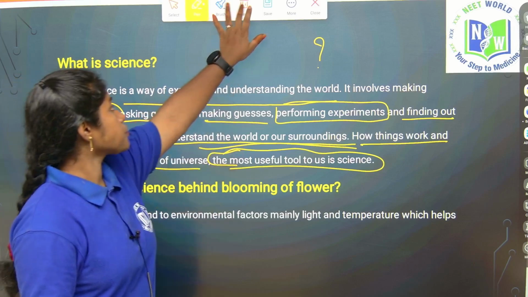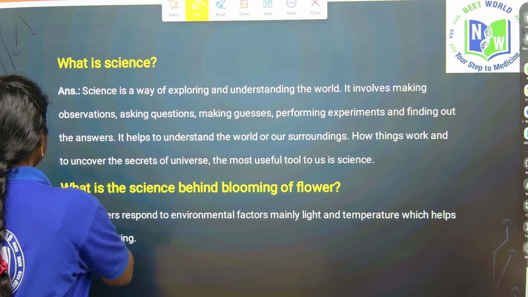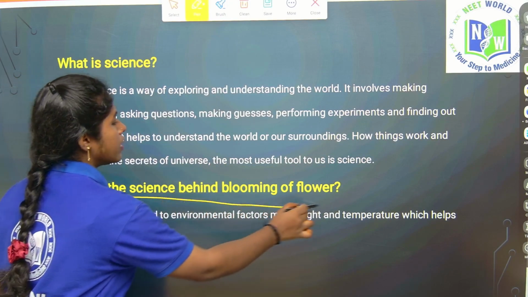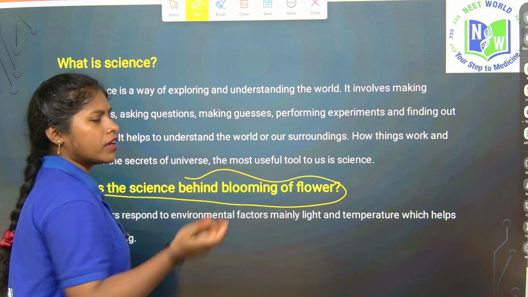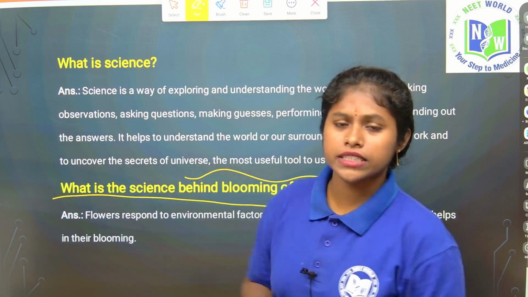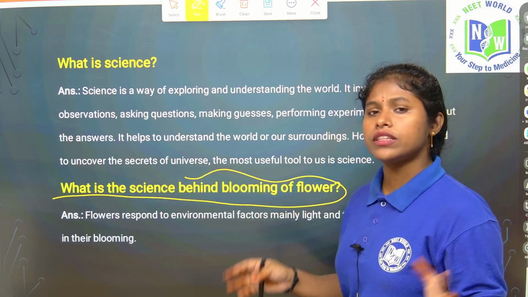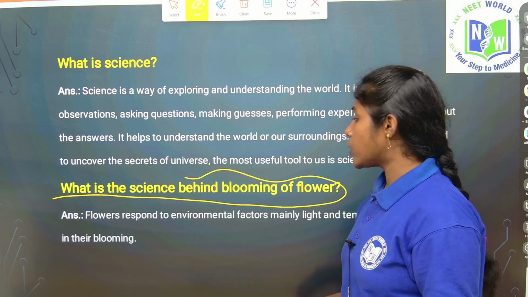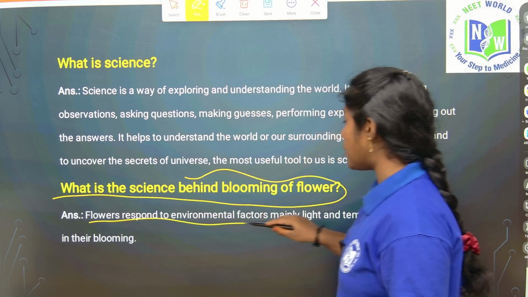Got it? So see here. If you look at your surroundings, you may have a doubt: why is the flower blooming, and why does the flower bloom only in that season? Why? Because the flower is responding to the environmental factors.